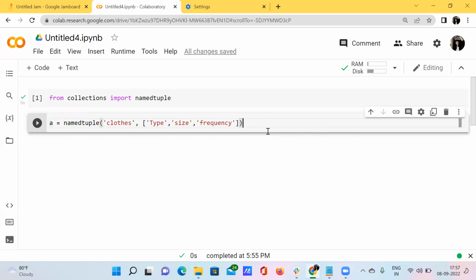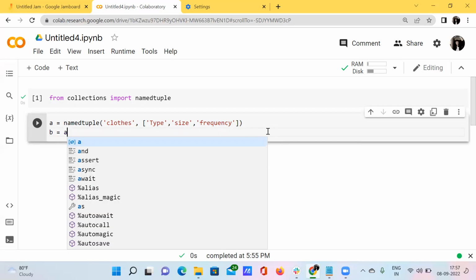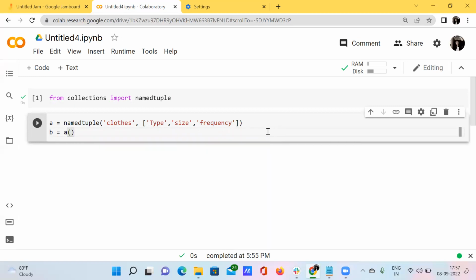Okay, so after this, I want to create another variable b. B is equal to, this time I want to use the variable a. See here, this is a generalization, right? Generally, cloths will definitely have the type, the size, and the frequency, right? And what if I went to some random clothes store, and I want to buy.